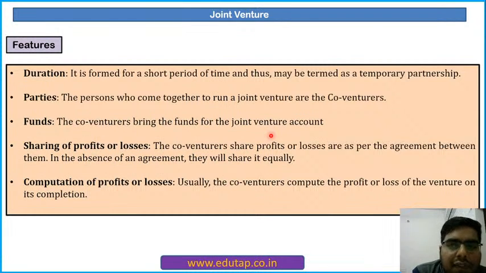That is why they can be termed as a temporary partnership. So this particular point of duration, for your theoretical purpose, you have to remember it, but practically duration clause is not applicable in some of the cases. ICICI Lombard, very good. Tata Sky, HDFC Ergo, very good. Good examples.